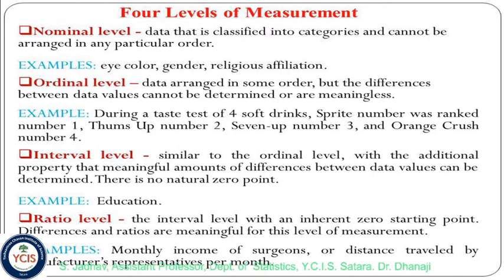Next one is interval level, similar to the ordinal level, with the additional property that meaningful differences between data values can be determined.